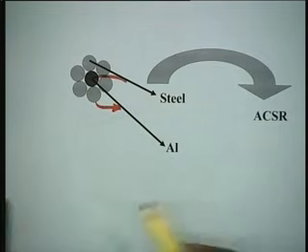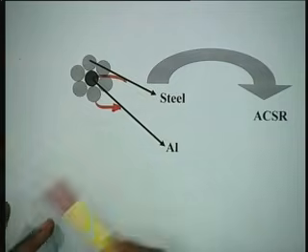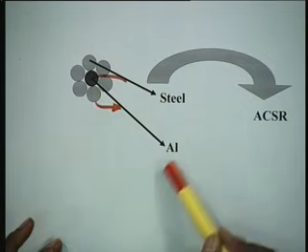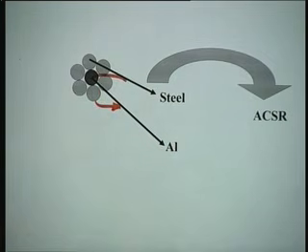This has been prepared by somebody who is not an electrical engineer, okay, but you are electrical engineers. So, you will understand this ACSR, aluminum conductor, steel reinforced. Steel is only one central strand, this black one, and the not so black shaded ones are aluminum, 6 are aluminum.